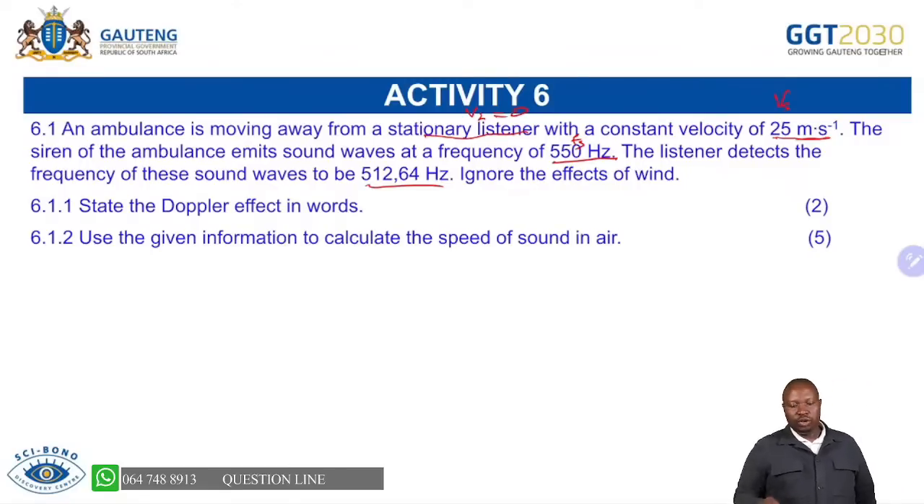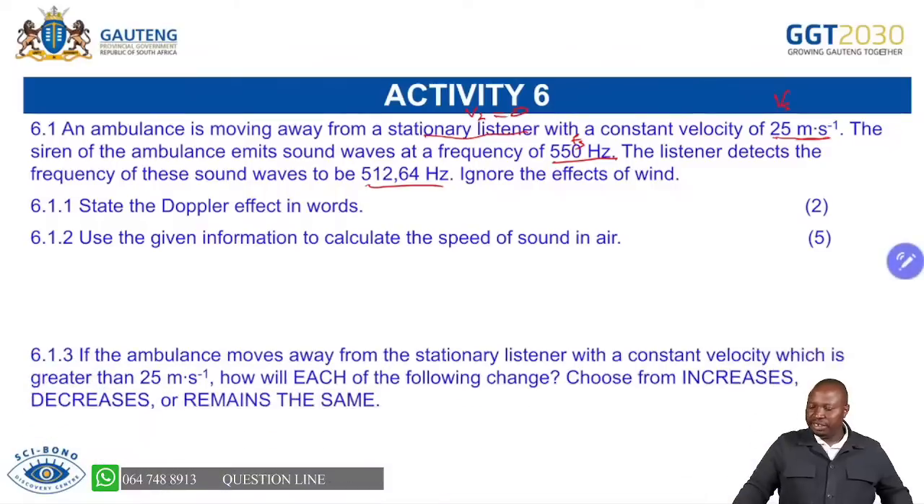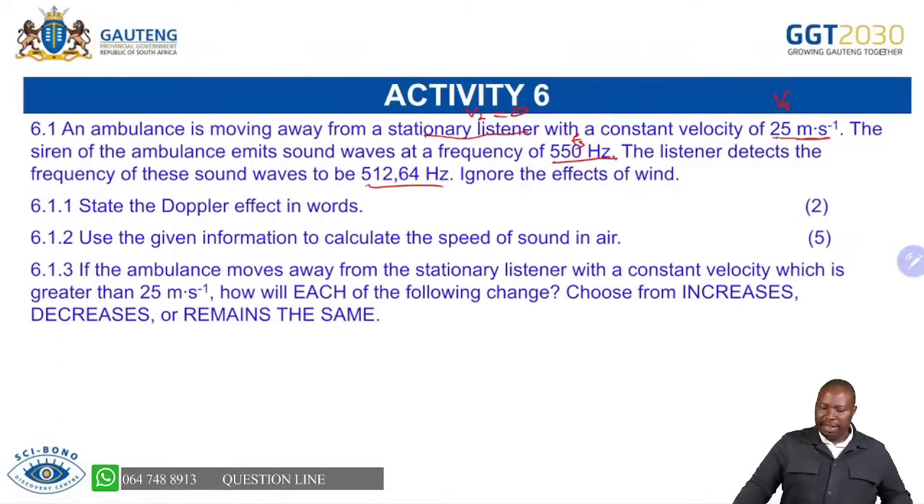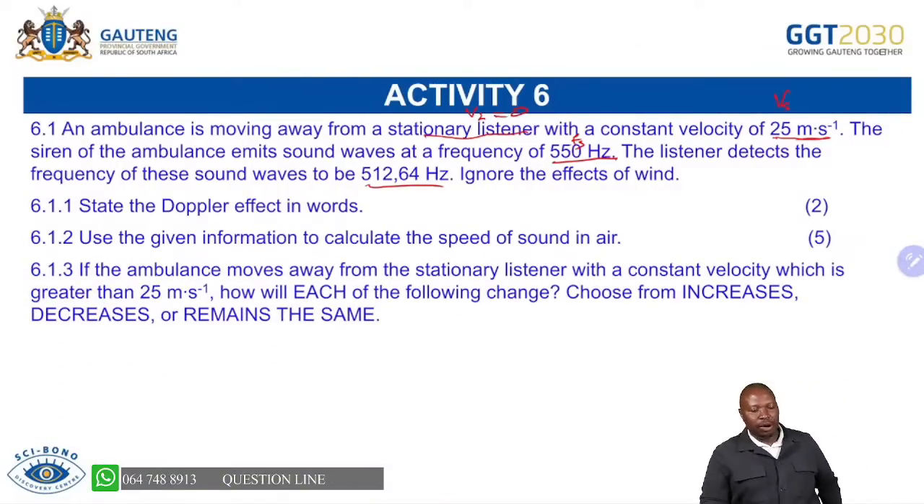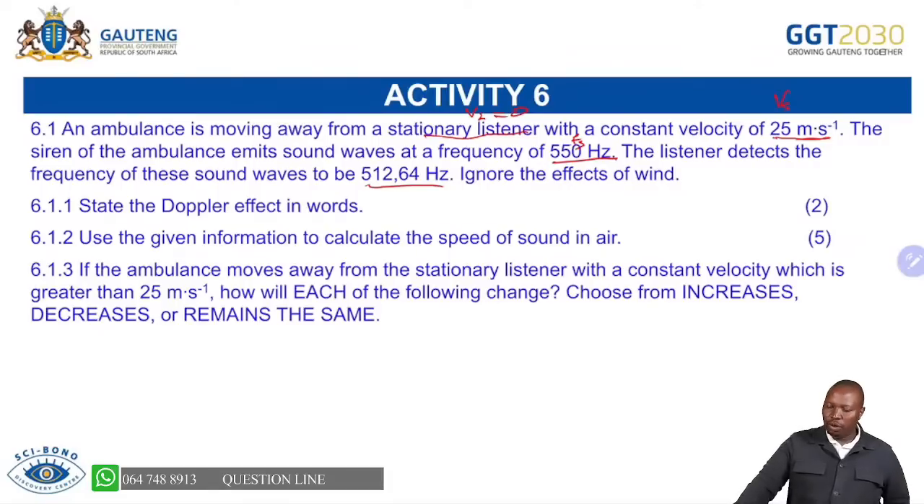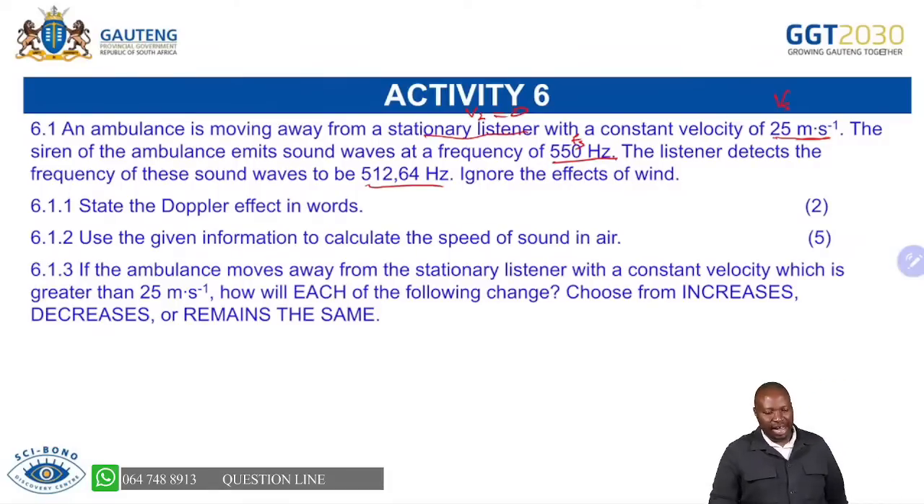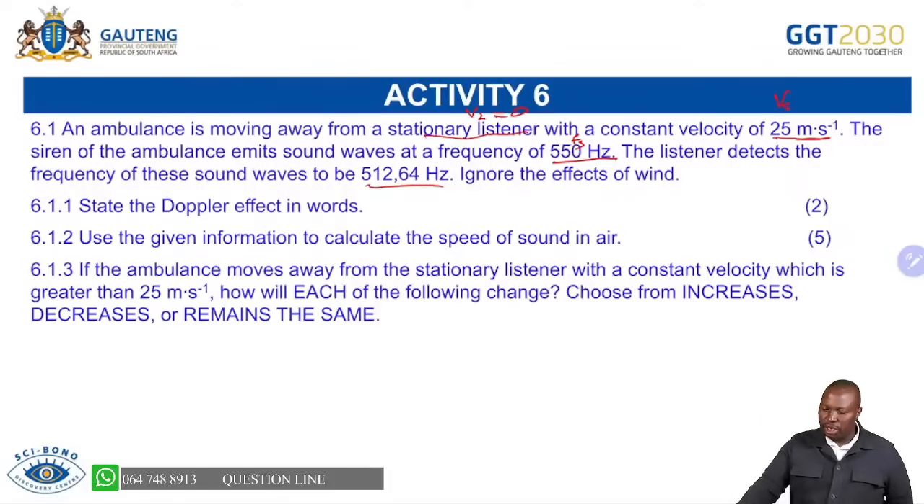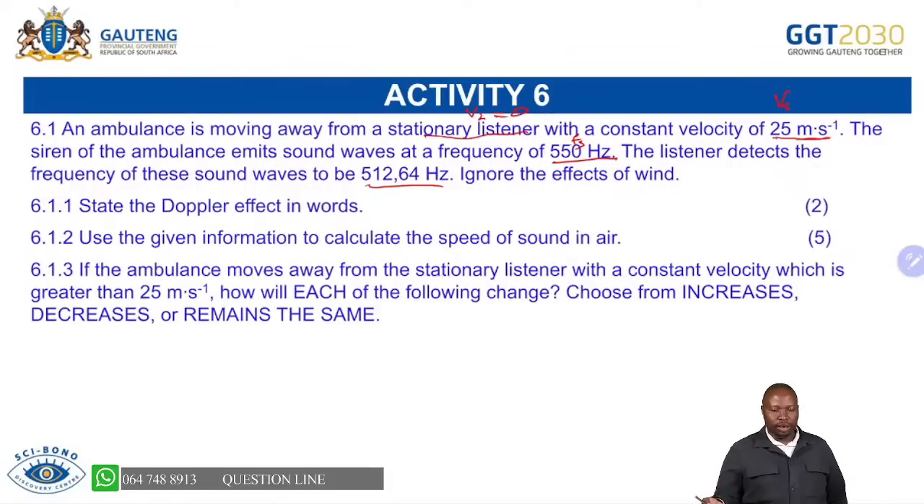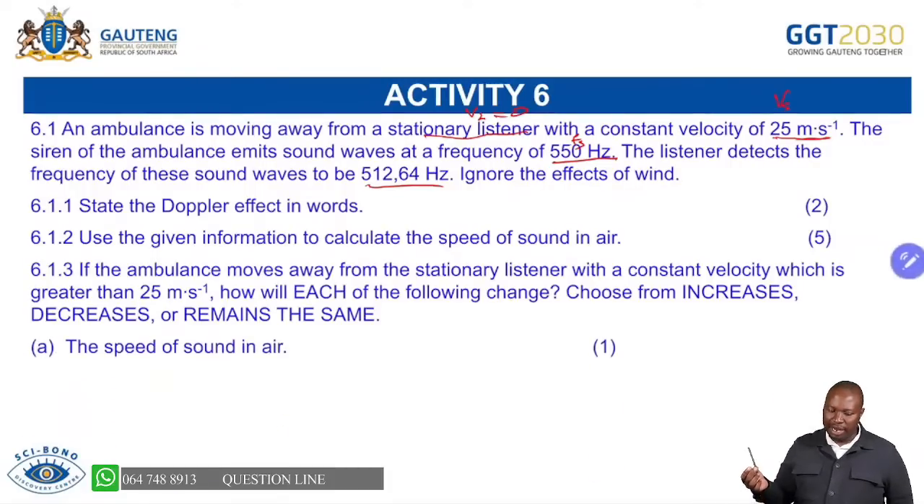So you are able now to just do the substitution, hence the importance of data collection, because here already you will be having 7 marks for doing that. And the question was, if the ambulance moves away from a stationary listener with a constant velocity which is greater than 25, how will each of the following change? So you're able to choose whether it will increase, decrease, or remain the same.